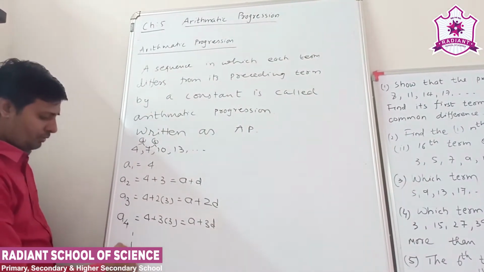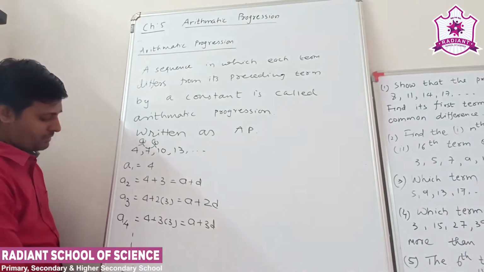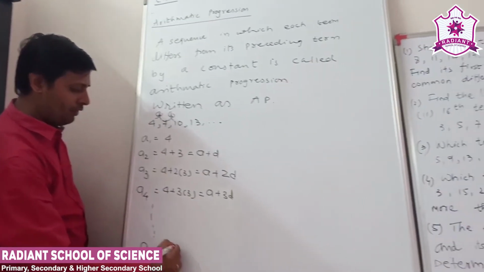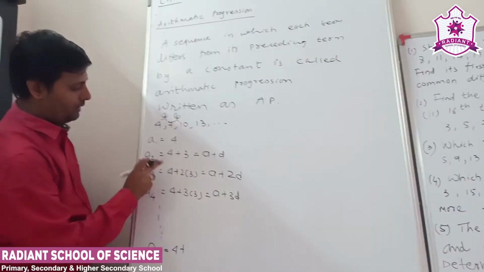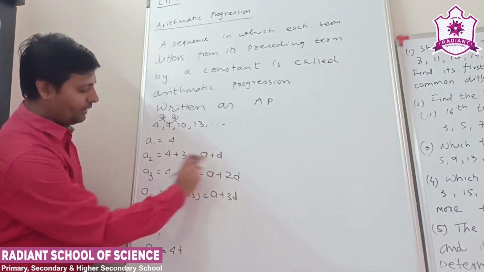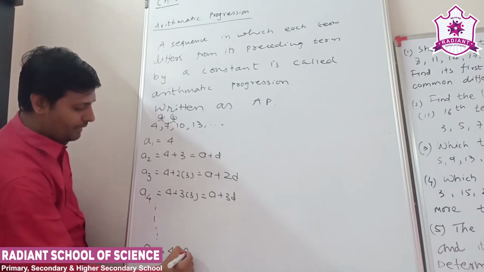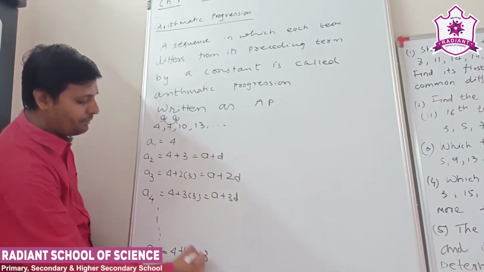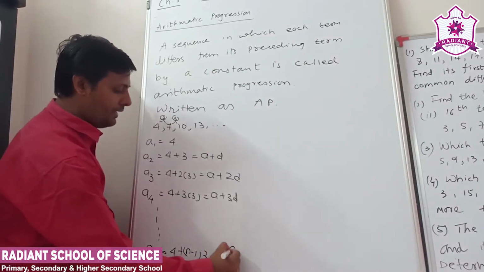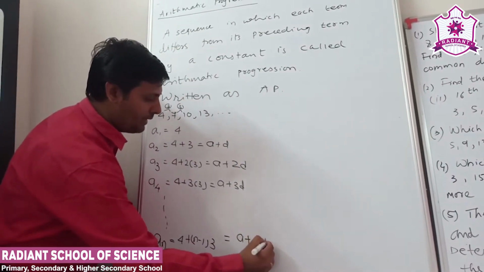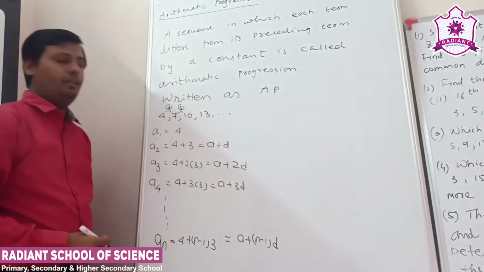So up to n terms of this sequence, 1, 2, 3, 4: 4 plus 1, 2, 3. So the second term has 1D, the third has 2D, the fourth has 3D. So plus n minus 1 into D, where D means 3. So the nth term of the AP is equal to A plus n minus 1 into D.